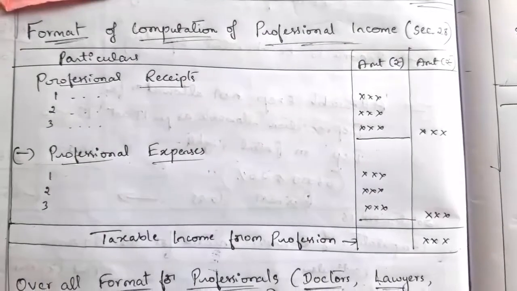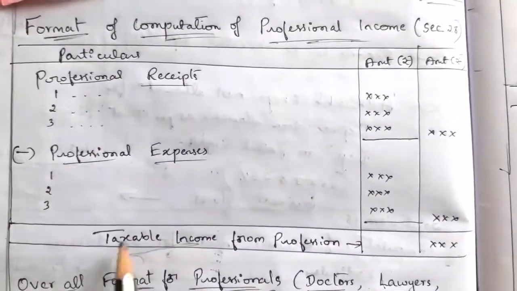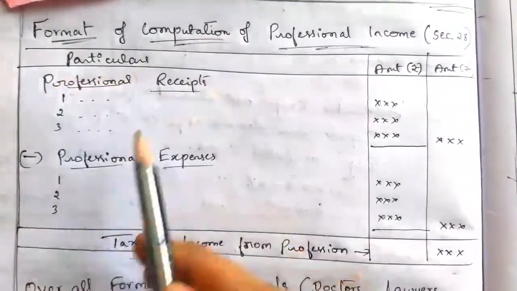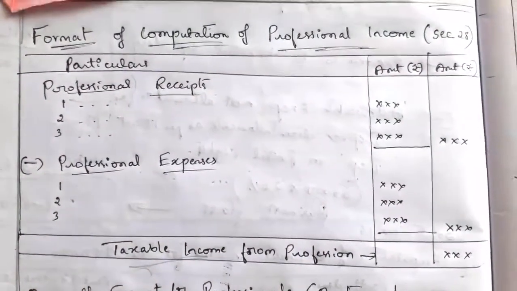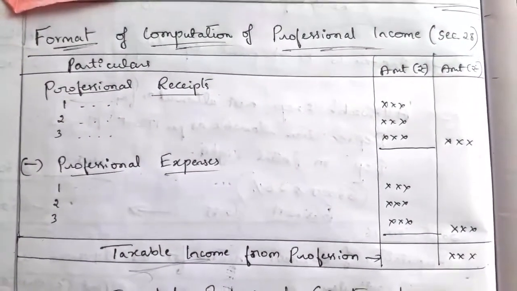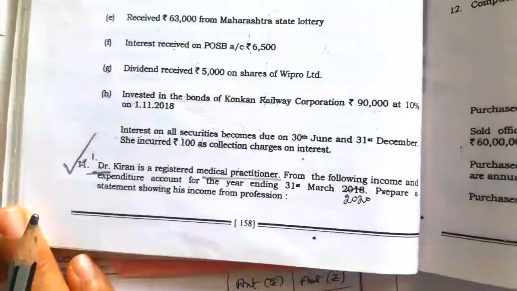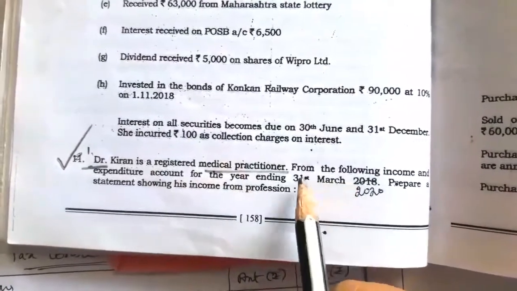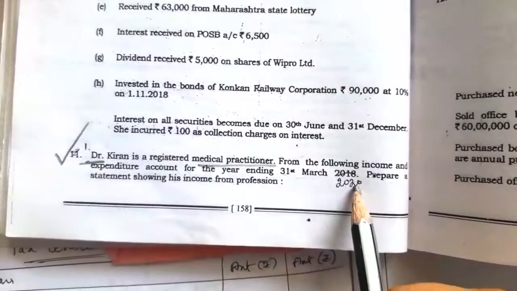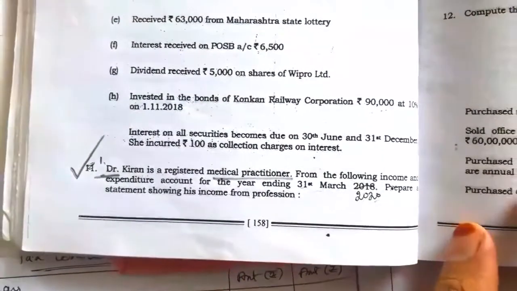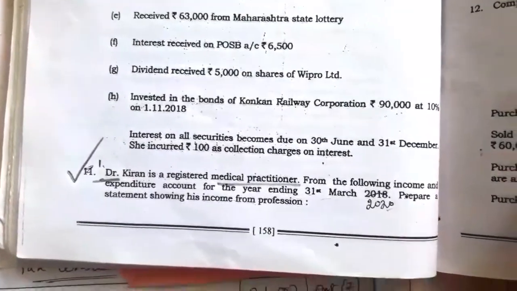We have to remember one point: while computing the taxable professional income we have to consider only the professional receipts as well as professional expenses. We have to ignore all other income and expenses. Now we'll see this illustration. Dr. Kiran is a medical practitioner. From the following income and expenditure account of the year ending 31st March 2020, we have to prepare a statement showing his income from profession, that is, taxable income from his profession.